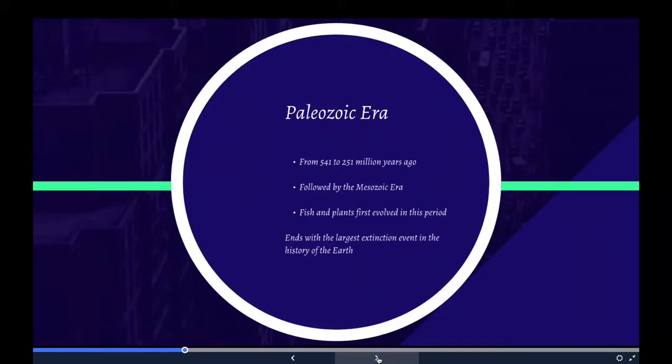The Paleozoic era ended with the largest extinction event in the history of the Earth. The effects of this catastrophe were so devastating that it took life on land 30 million years into the Mesozoic era to recover. Recovery of life in the sea may have been much faster.